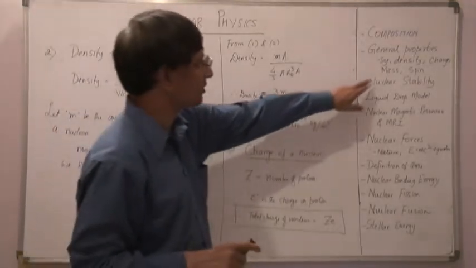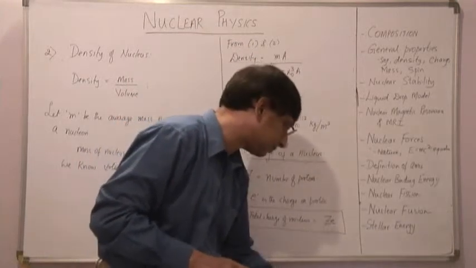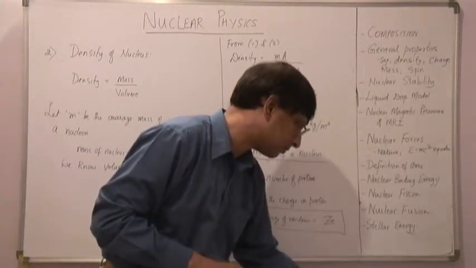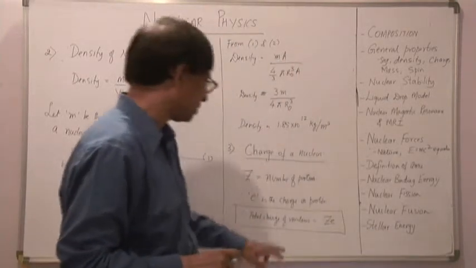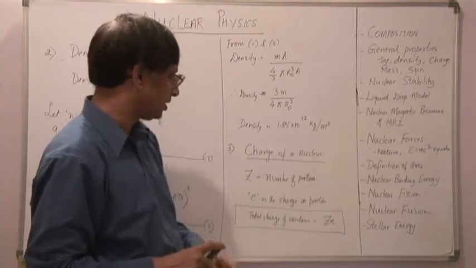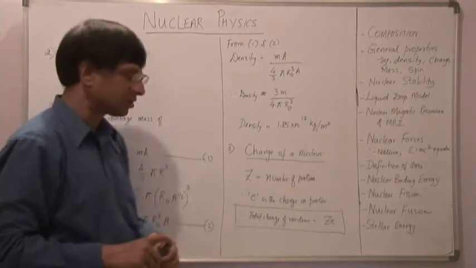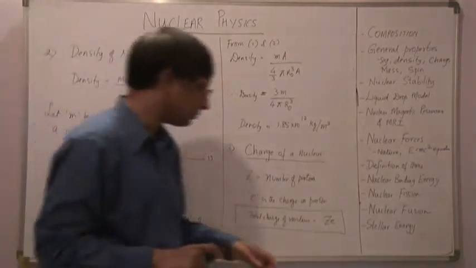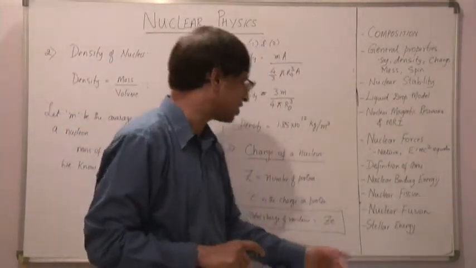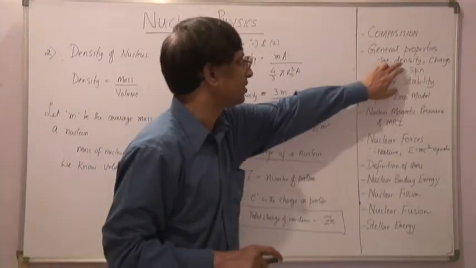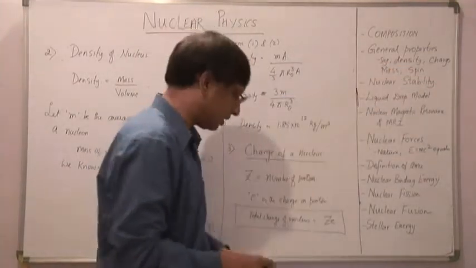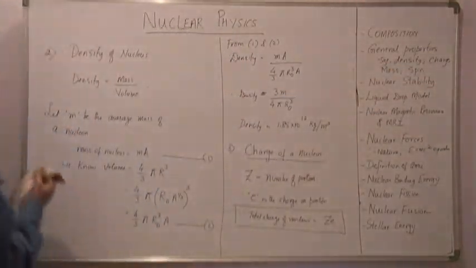So we have looked at the charge of the nucleus. Incidentally, note that e, the charge of a proton, is the same as the charge on the electron, the electronic charge basically. Now we looked at size, we looked at density, we looked at charge. Now let us look at the mass of the nucleus.